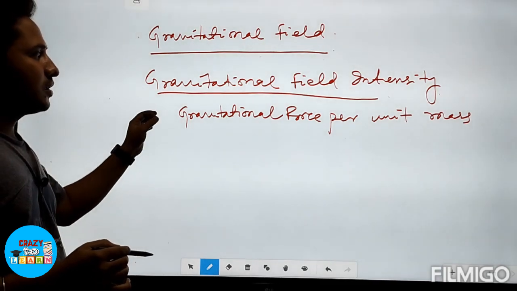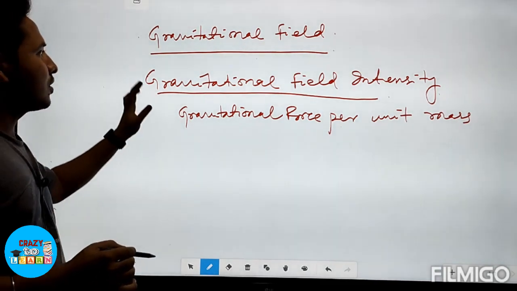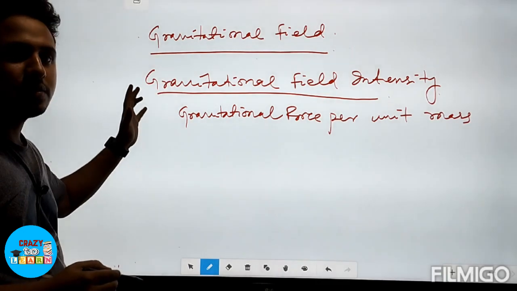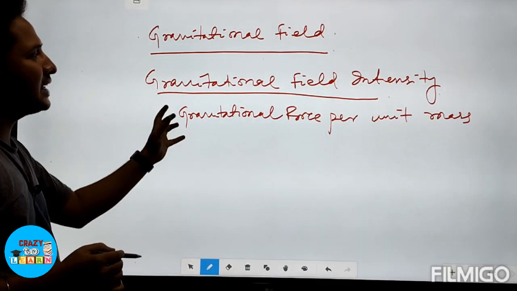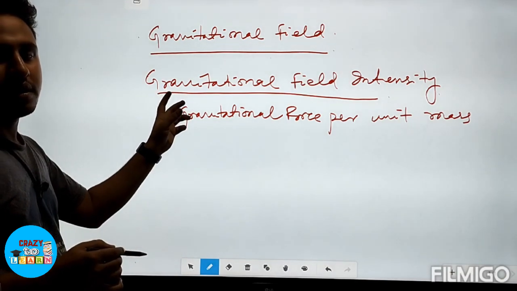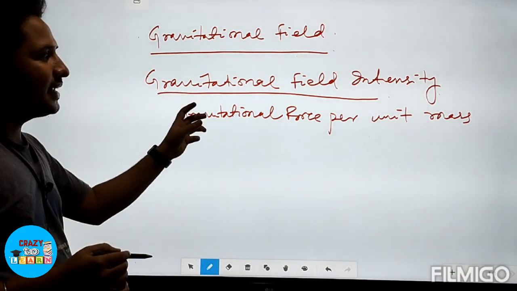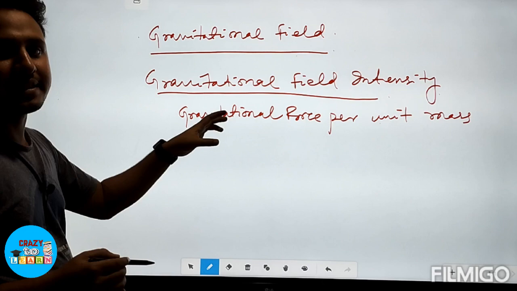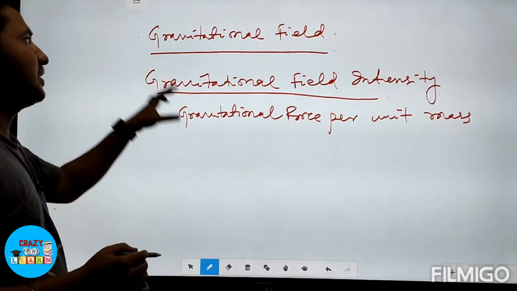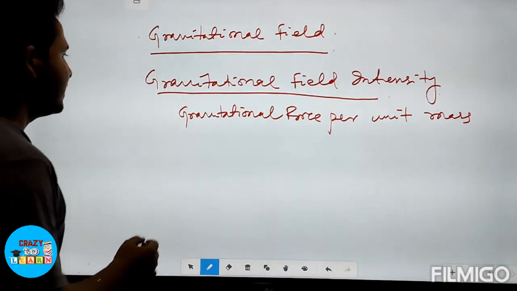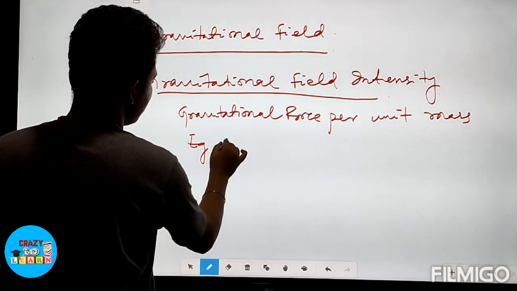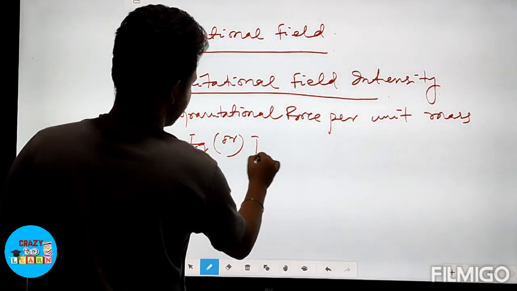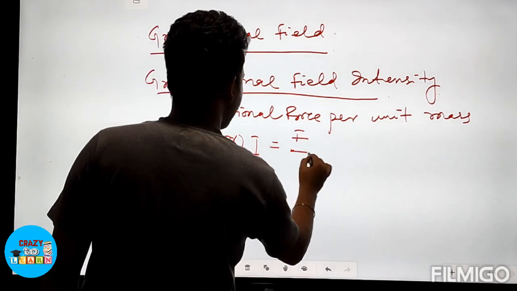Okay, so gravitational field intensity. What is gravitational field intensity? Gravitational field intensity is the gravitational force acting per unit mass in the field, in the gravitational field. Okay, it is denoted by the sign Eg or I. So I is equal to F by m.